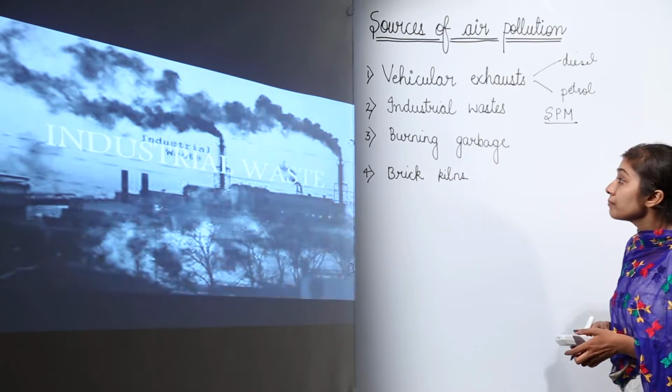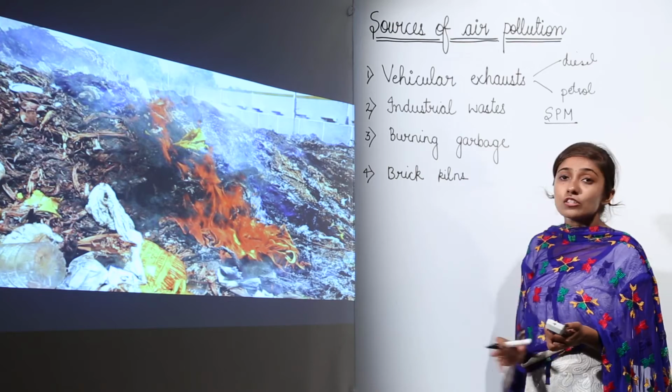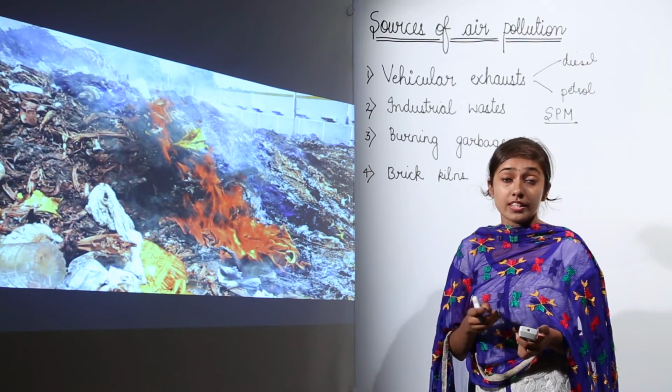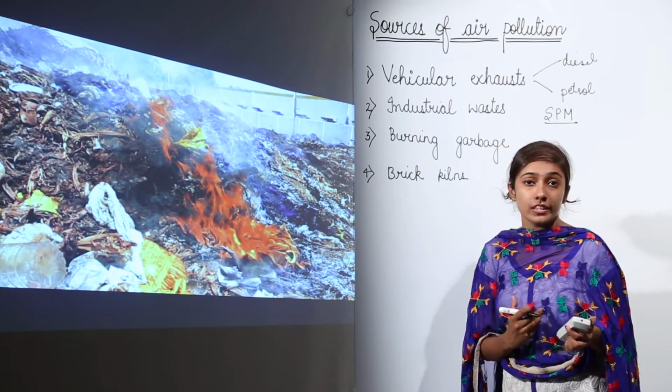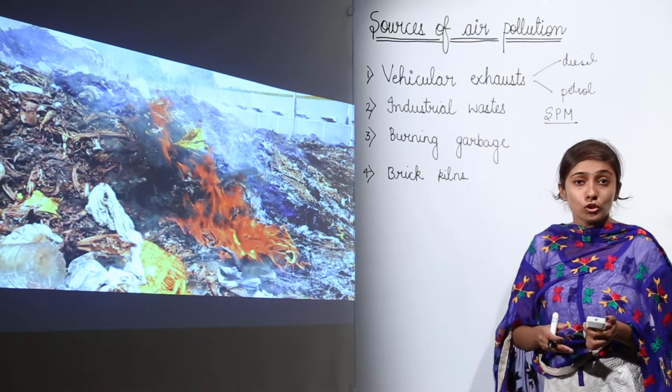Then we have the burning garbage. When garbage is burnt, this also leads to the release of some toxic gases. Some toxic chemicals are also being released which are volatile. Volatile means which forms vapors easily. So, burning garbage is also one of the major sources of air pollution.